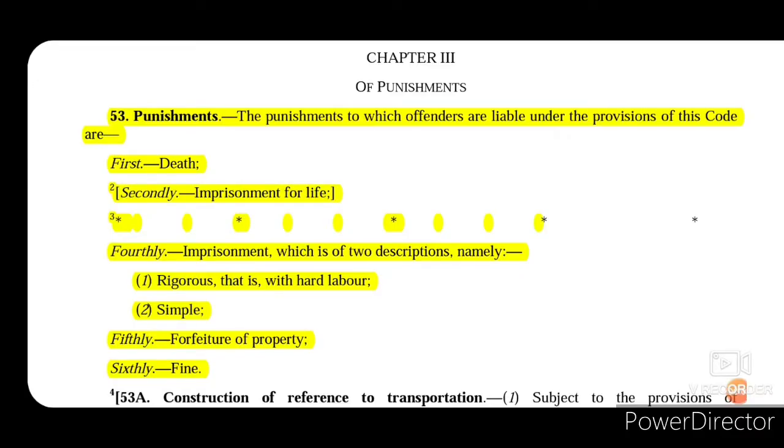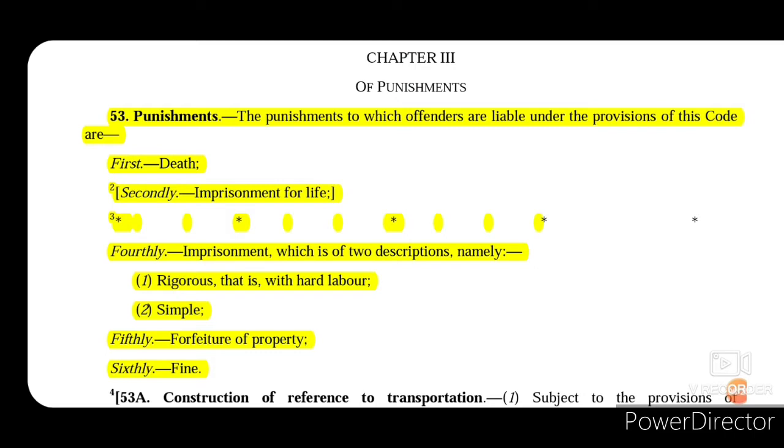So today we are going to talk about chapter 3, which deals with punishments. Now, in order to understand what is punishment, we need to understand the theories of it. So punishments are of different kinds. Whenever a person commits a crime, then he will be punished according to the Indian Penal Code or some other law.